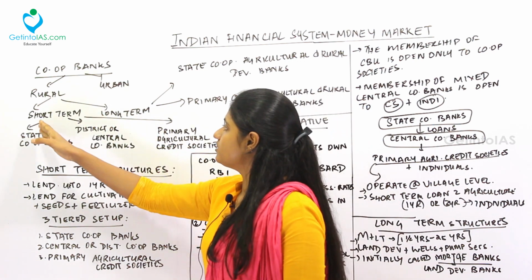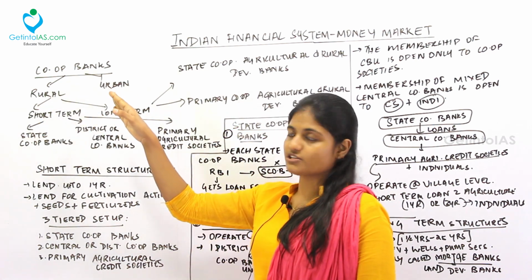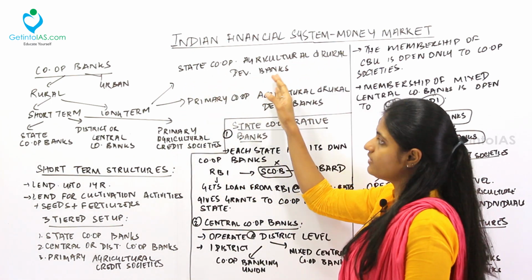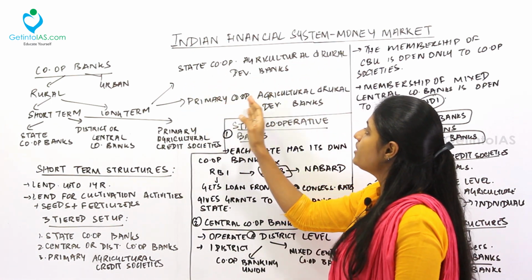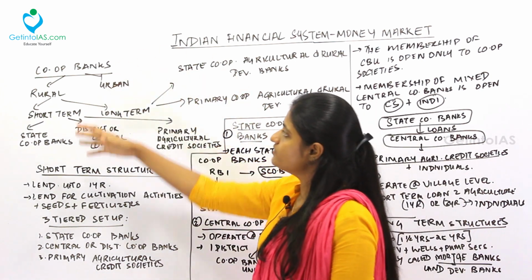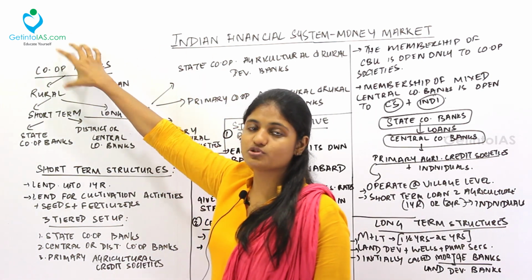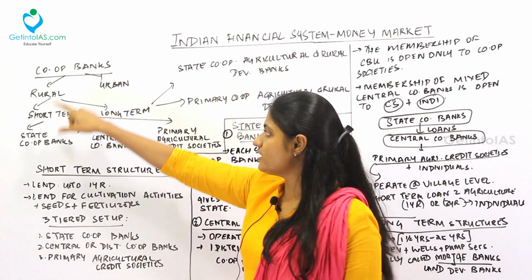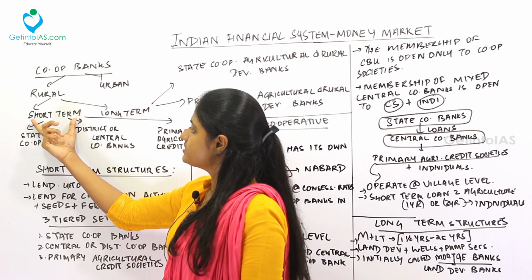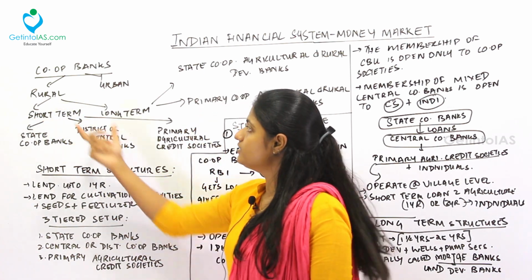Now we are done with the short-term. Moving to the long-term credit structure. First is the state cooperative agricultural and rural development banks. Next is the primary cooperative agricultural and rural development banks. So these are the subdivisions under the cooperative banks. The subdivisions of cooperative banks are very big. Please note this down.